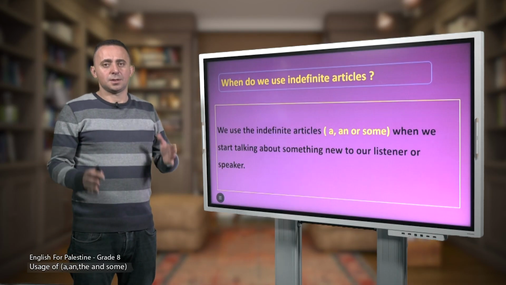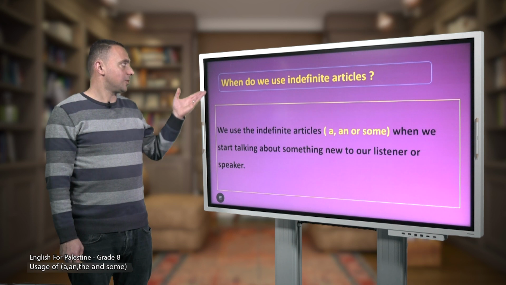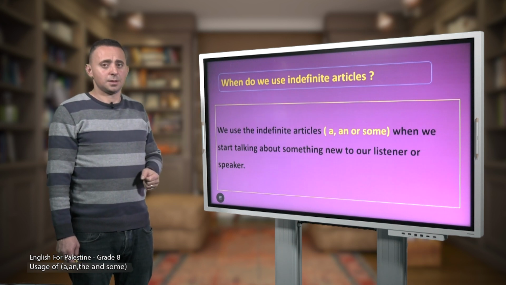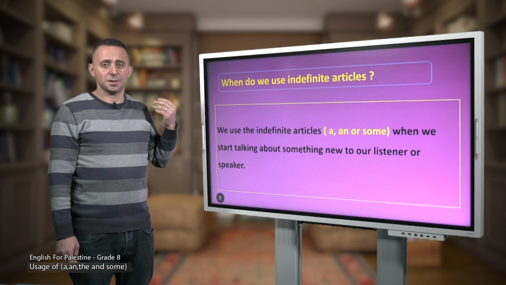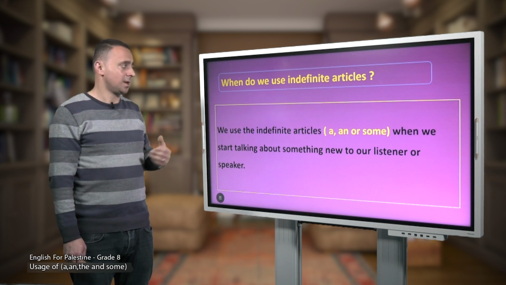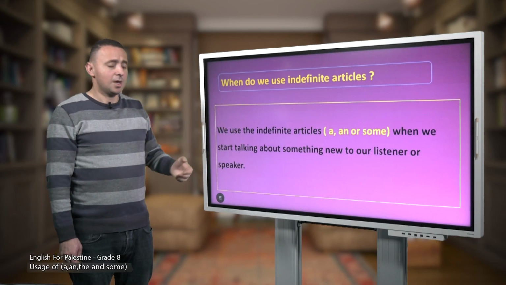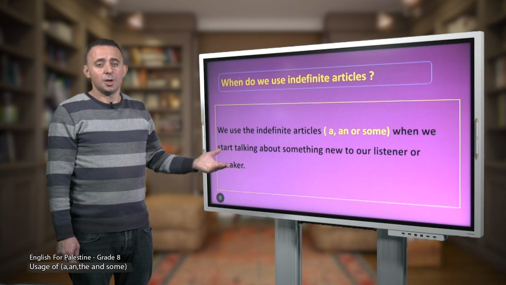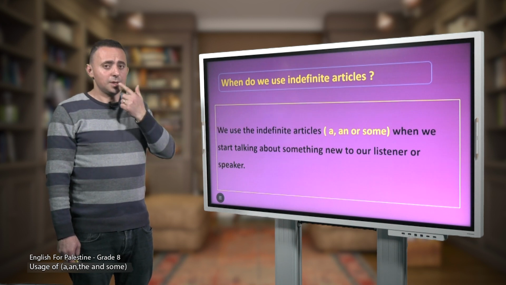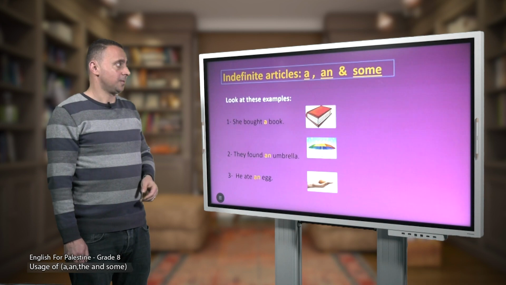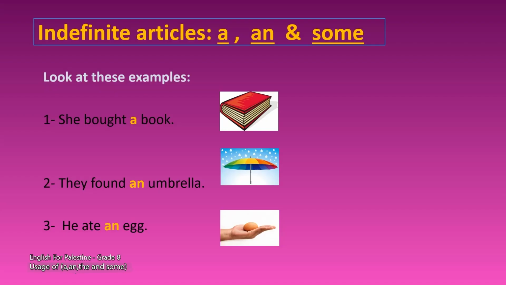Okay, dear students, my question is, when do we use indefinite articles? As you have seen in the previous paragraph that we have just read, we use the indefinite articles a, an, or some when we start talking about something new to our listener or speaker. Again, we use a, an, or some when we start talking about something new to our listener or speaker. Right? Let's continue.